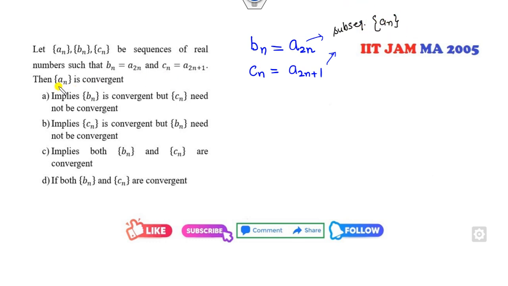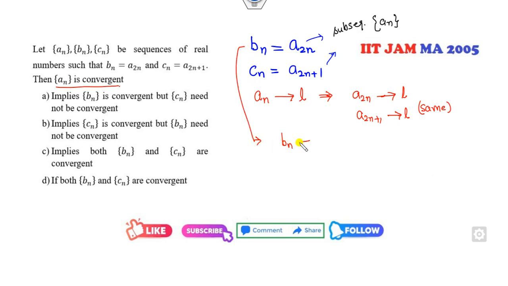Now what is given to you? an is convergent. So what does it mean? If an converges to L, then a of 2n is also convergent to L, and a of 2n plus 1 also converges to the same limit L. Now if I take the limit as n approaches infinity, bn converges to L and cn converges to L. So bn and cn are both convergent. But the statement says bn need not be convergent. An is convergent implies bn and cn are convergent.